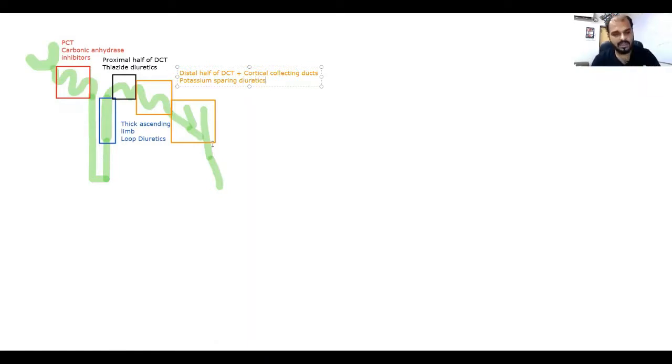So these are the areas, and for your information, we can add that ADH also acts on the collecting ducts, but it is not a diuretic in fact, but we will be studying it in this chapter also. So now let us start with the first diuretic, the carbonic anhydrase inhibitors, number 1.